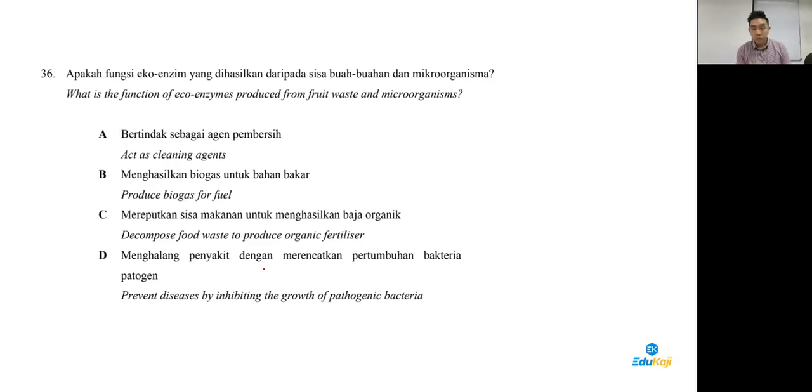Which should be the function of enzymes? 36. Cleaning agent. Guys, have you seen before? Maybe your parents or maybe grandparents, they do this. The skin of apple, especially oranges, they will keep it in a tong, fill it up with water. Then months later, they use it to clean the floor. Guys, they're not trying to make your floor dirtier. It's because when you keep it as such, you are creating eco-enzymes. The rest are out.